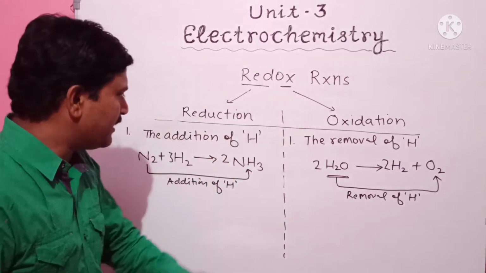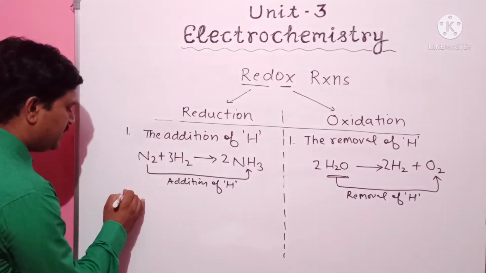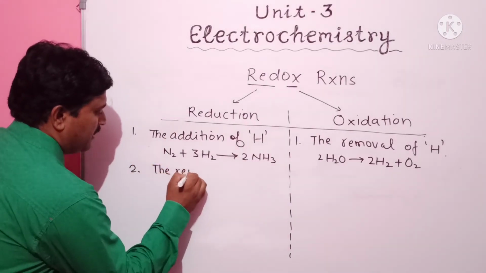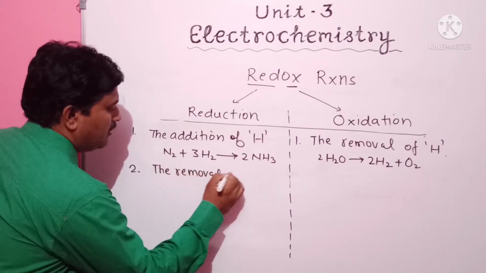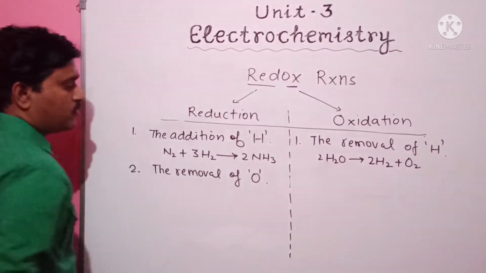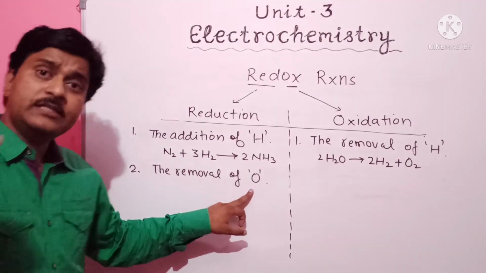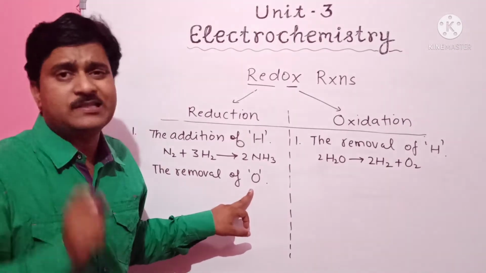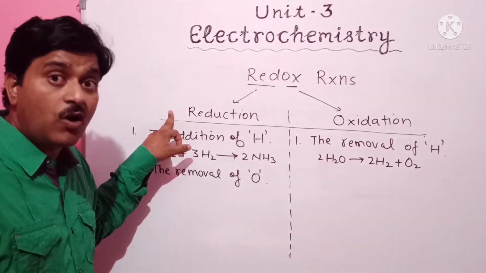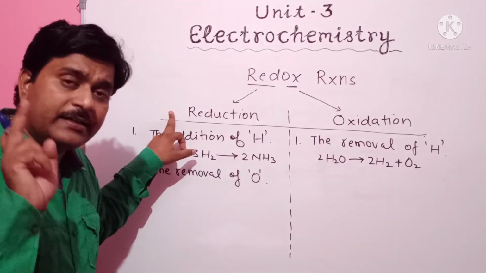Okay, another aspect of reduction is the removal of oxygen. The process in which oxygen is removed from a substance, that substance is said to be reduced, and the reaction is called a reduction reaction.